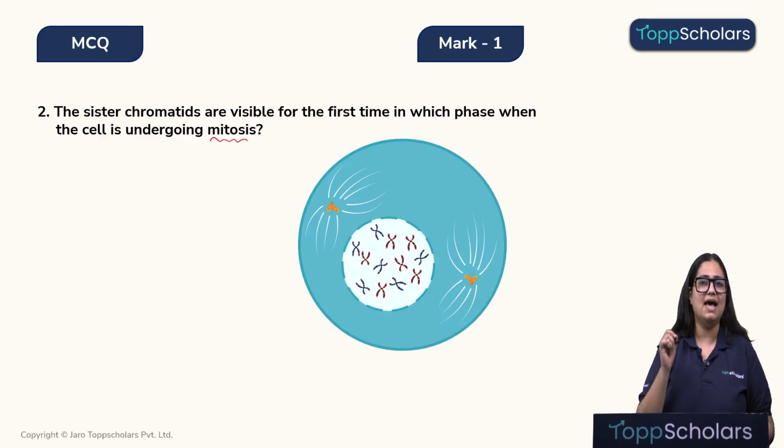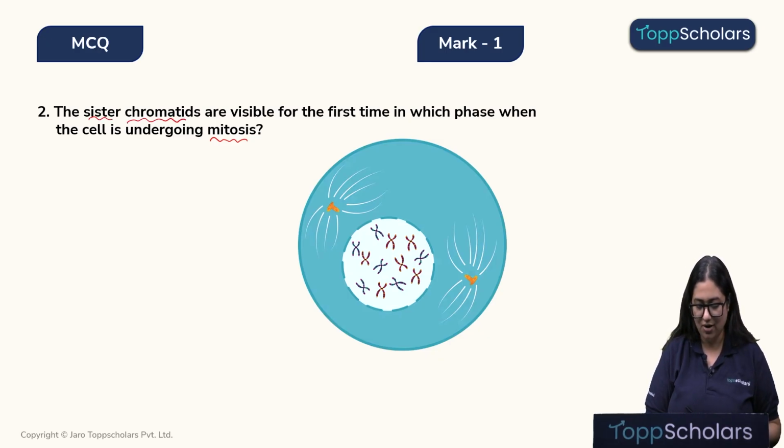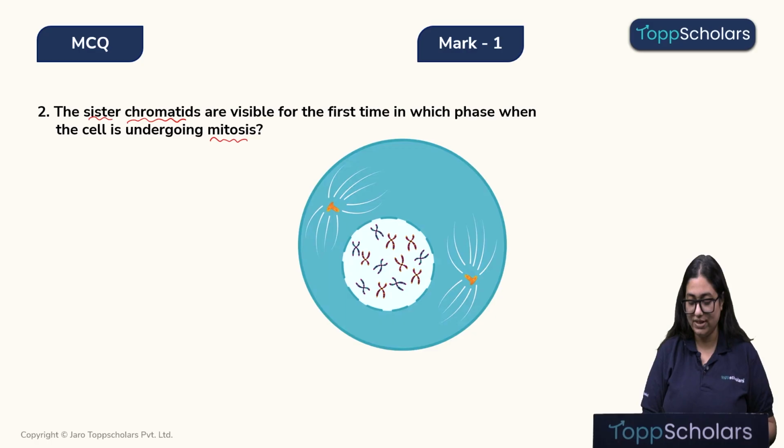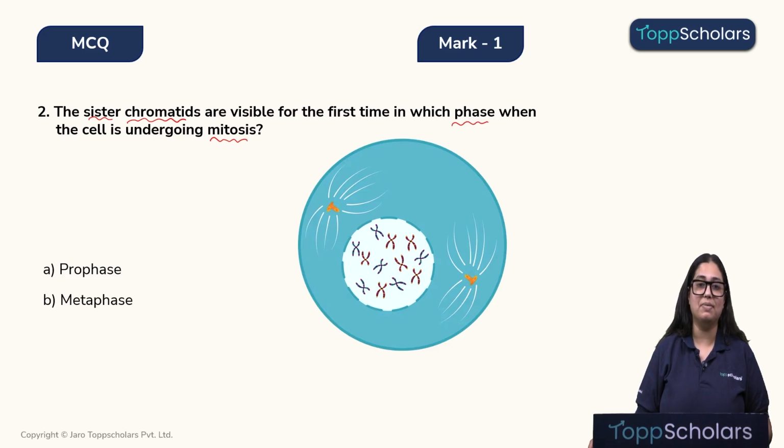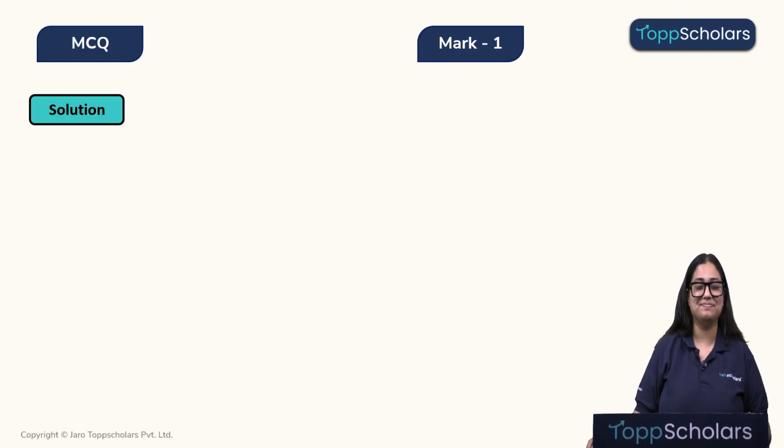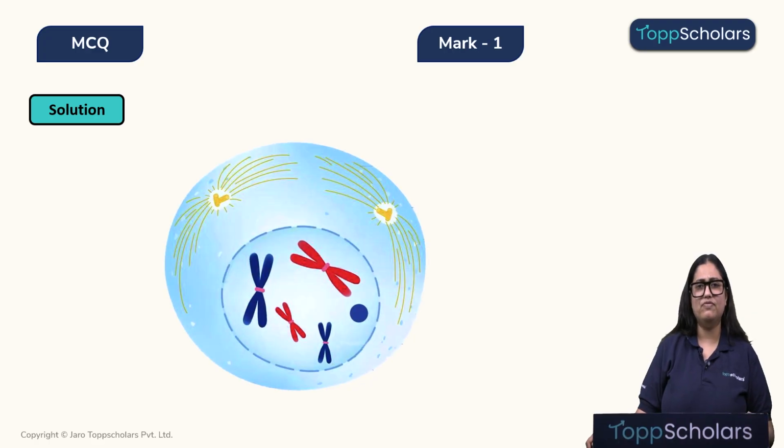It's an important and slightly tricky question. They are visible for the first time in which phase? Alright, let's look at the option. Option A is prophase, option B is metaphase, option C is anaphase, and option D is telophase. Okay, now let's look at the solution. Children, we know that when a cell undergoes cell division, the first subphase of the mitotic phase is the prophase.